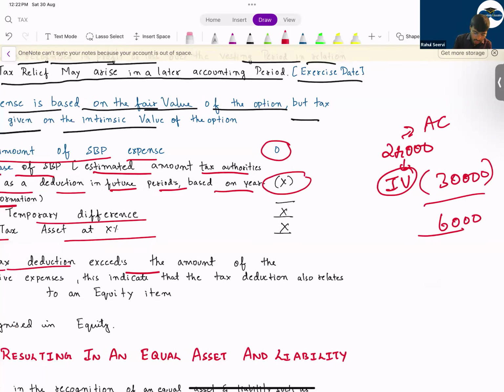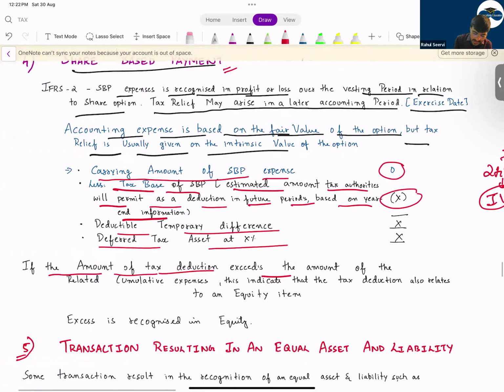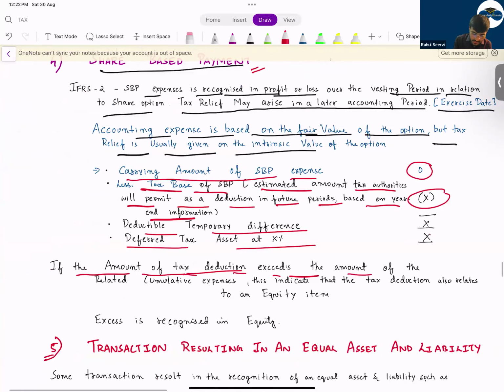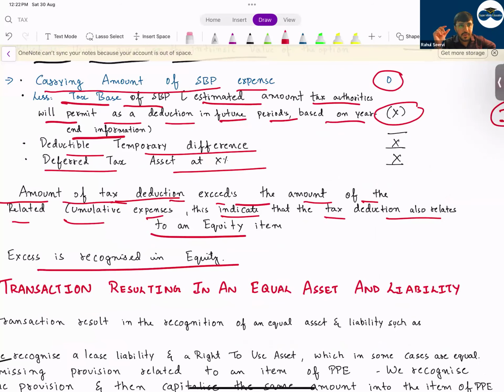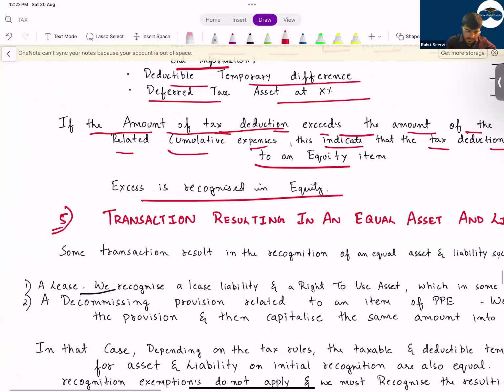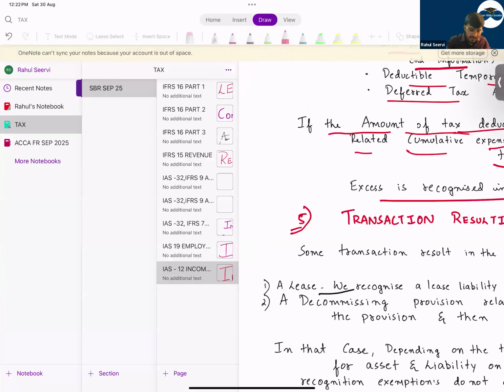So now in that case, what should we do? If the amount of tax deduction exceeds the amount of the related cumulative expense, this indicates the tax deduction also relates to an equity item. In that case, the excess is recognized in equity. Whatever is the excess part will be recognized in equity, and the remaining part will be recorded in P&L. So let us do one question which we have done in the class, so that it becomes a revision.